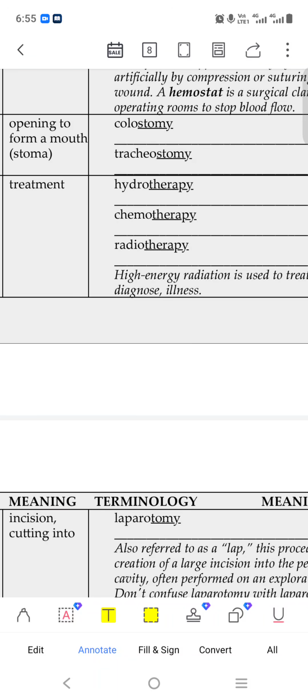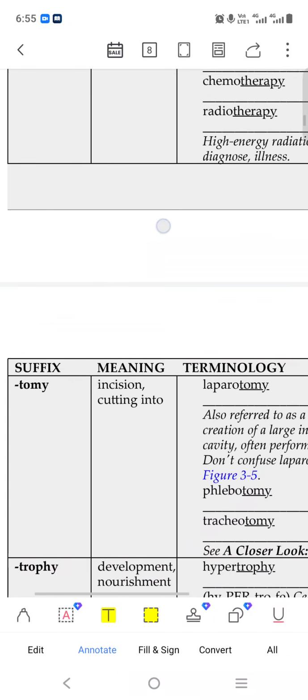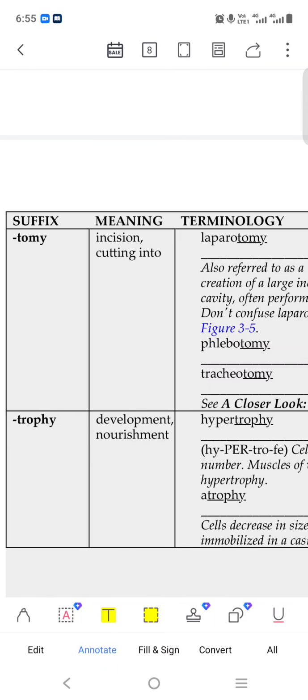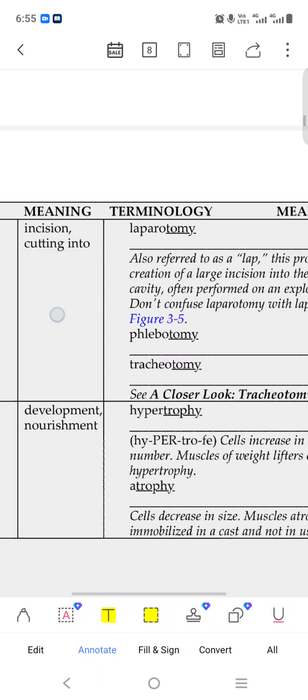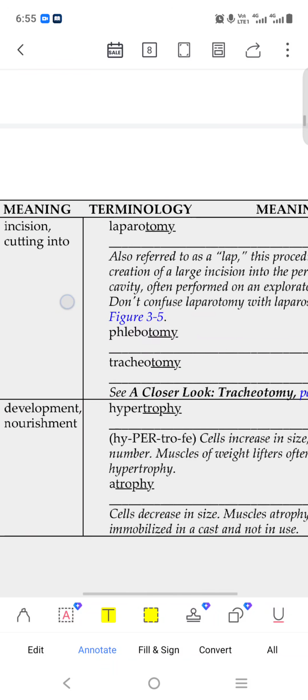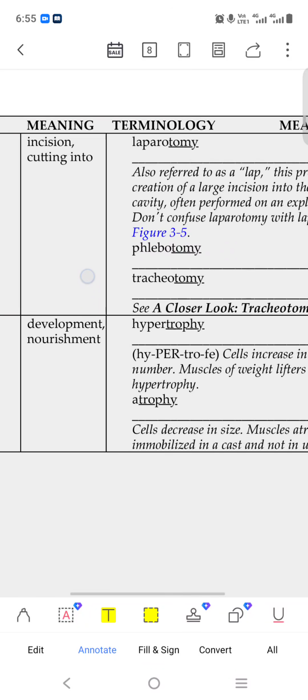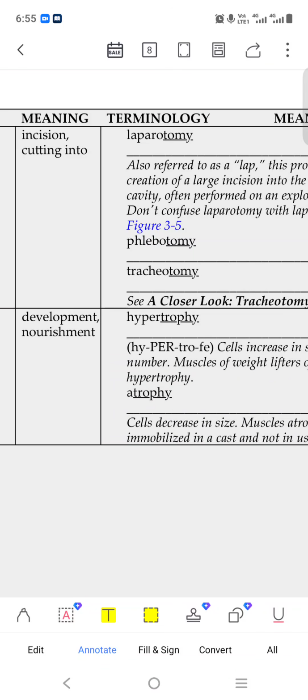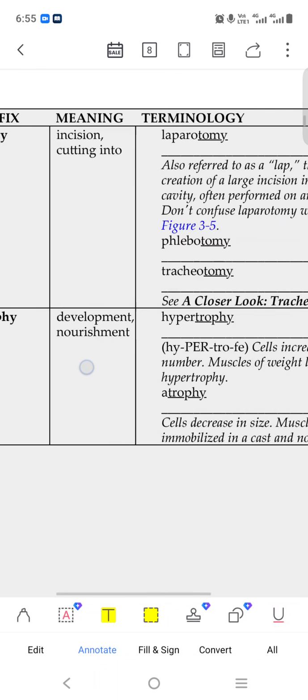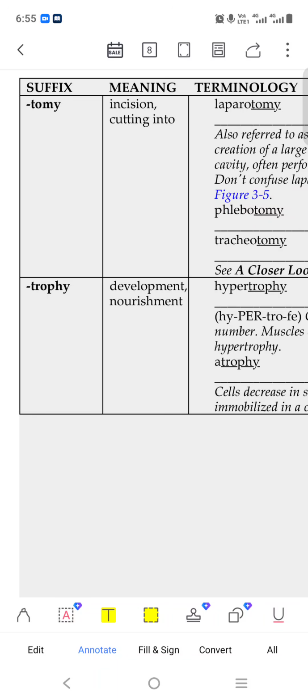These three types of treatment are there. Okay, hydro means water, chemo means medicine, radio means X-ray, MRI, CT scan, all these things. Tomy means incision, to make an incision, laparotomy, laparo means our abdominal area, they make an incision to do anything. Tracheotomy, in our neck area, phlebotomy.